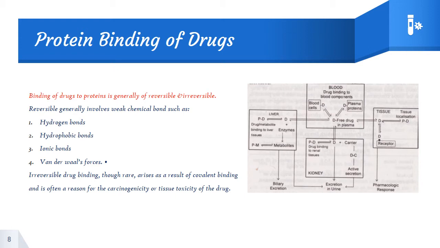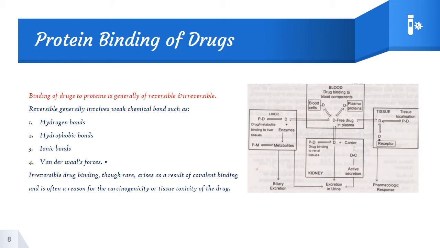So the reversible is always safe. It is a temporary bonding between the drug and the protein, whereas in case of irreversible, once it is bonded, it may lead to carcinogenicity, or it may lead to cell death of the particular tissue to which the drug has got bound. So that is quite dangerous.